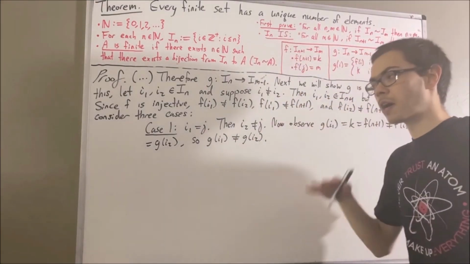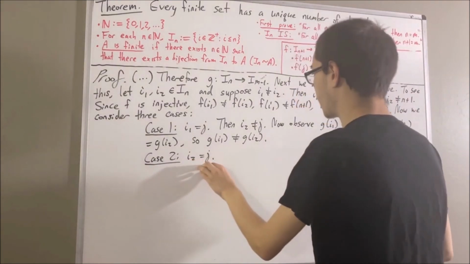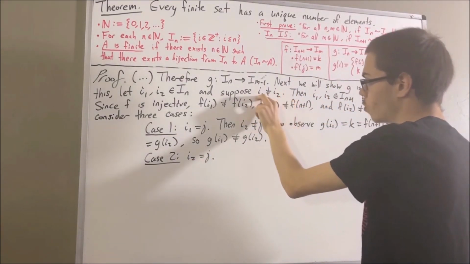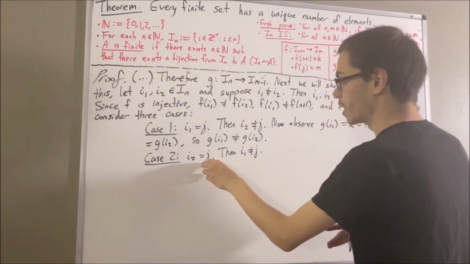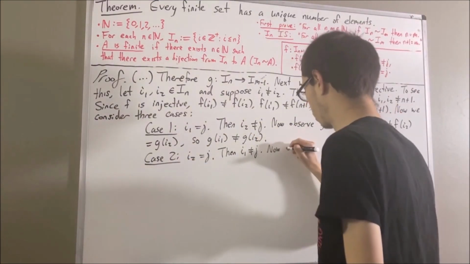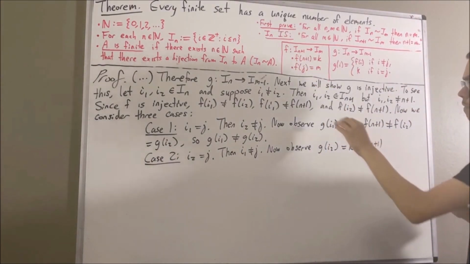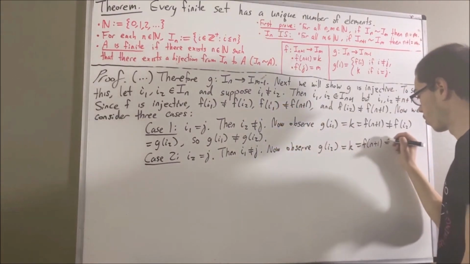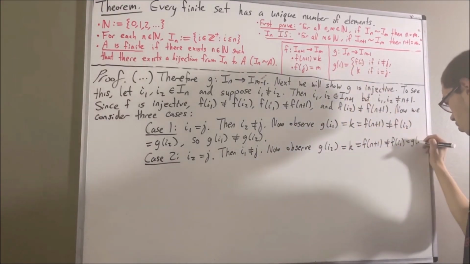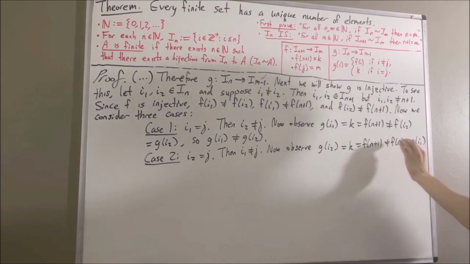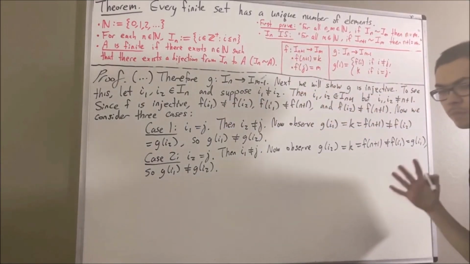Now let's move on to case 2, where i2 is equal to j. Since i2 is equal to j and i1 is not equal to i2, we have that i1 is not equal to j. Since i2 is equal to j, g of i2 is equal to k, and k is equal to f of n+1. From what we have above, f of n+1 is not equal to f of i1. And since i1 is not equal to j, g of i1 is equal to f of i1. So, we see that g of i1 is not equal to g of i2, and that's exactly what we wanted to show, so this completes case 2.